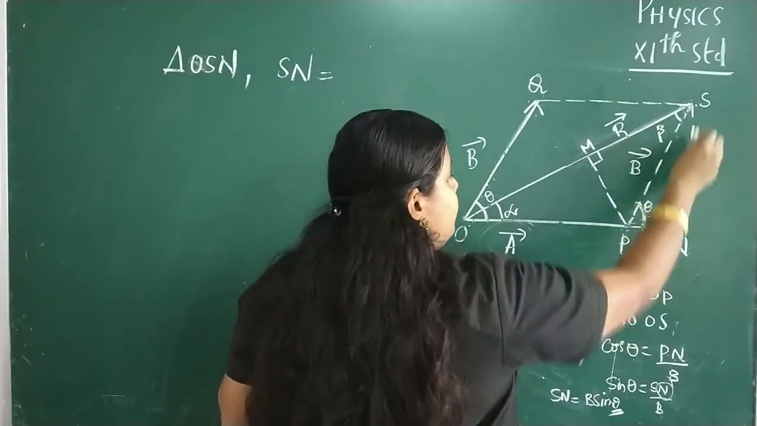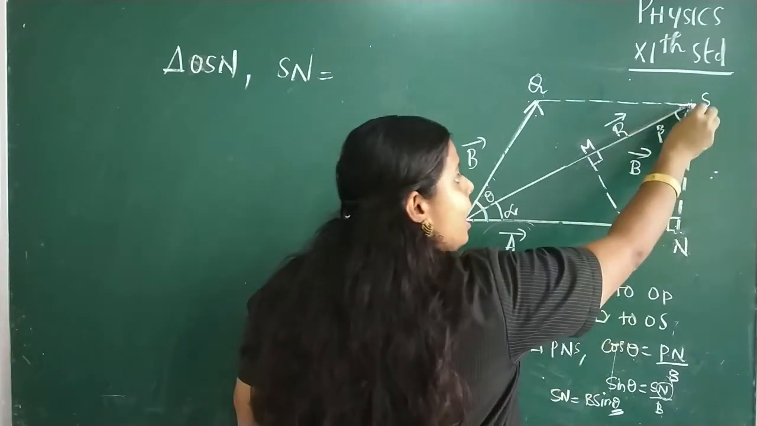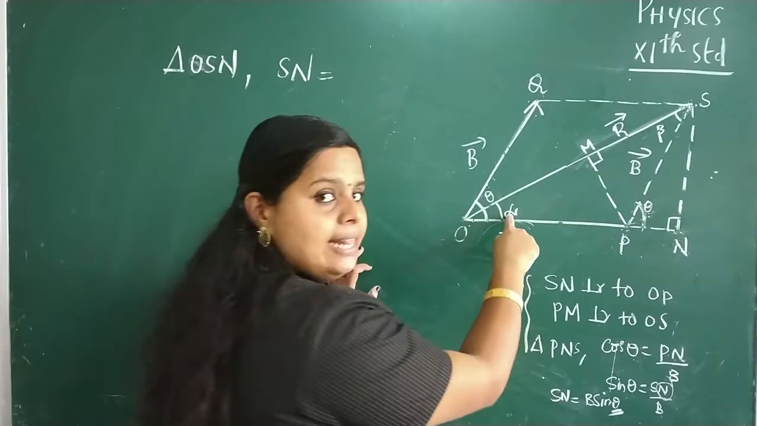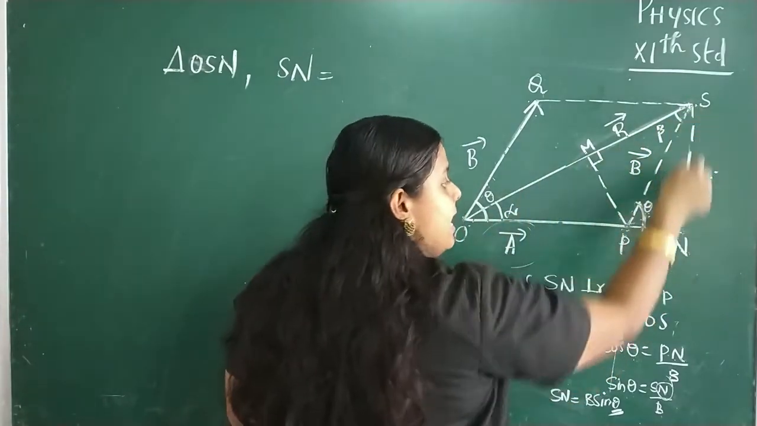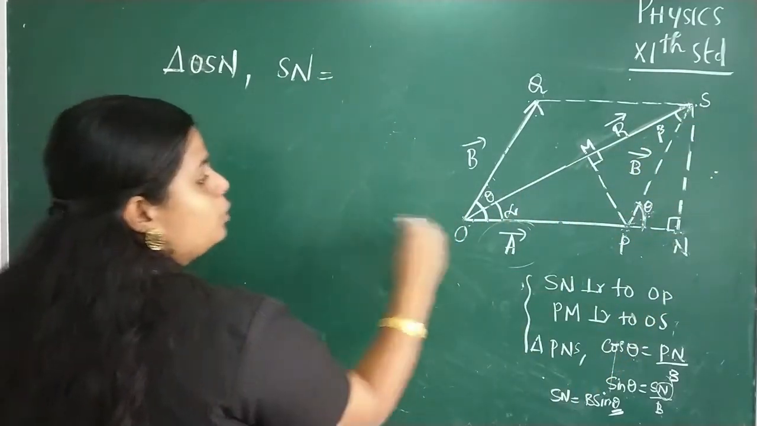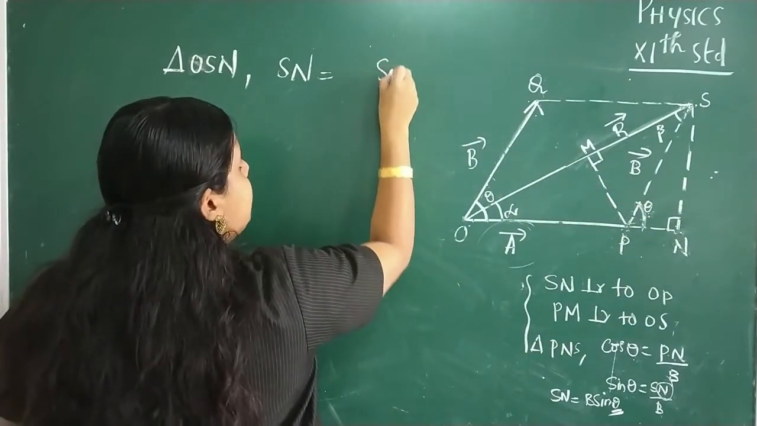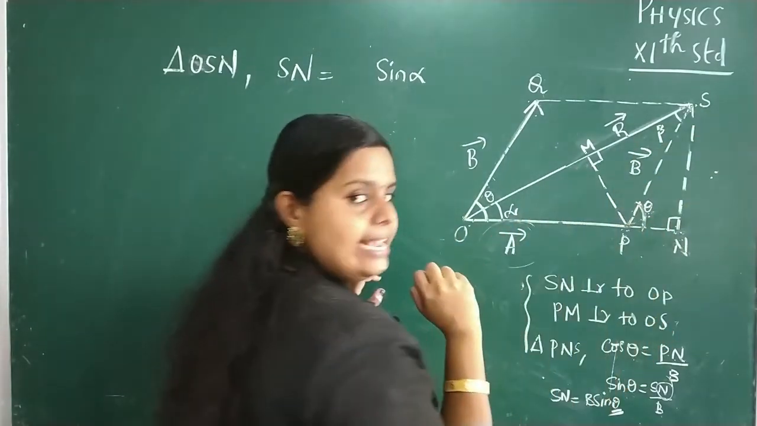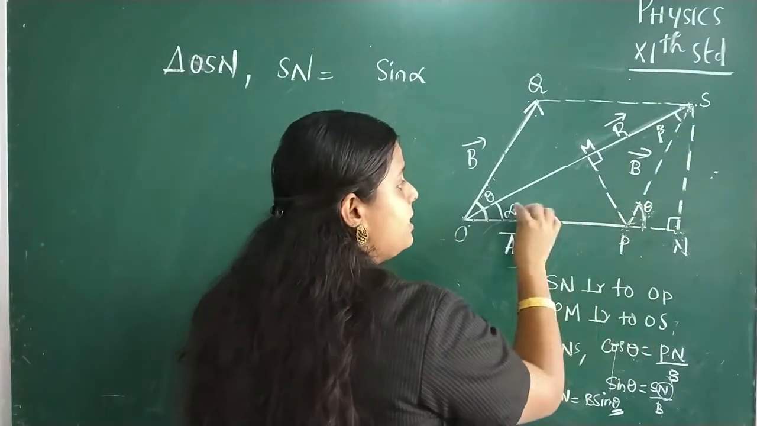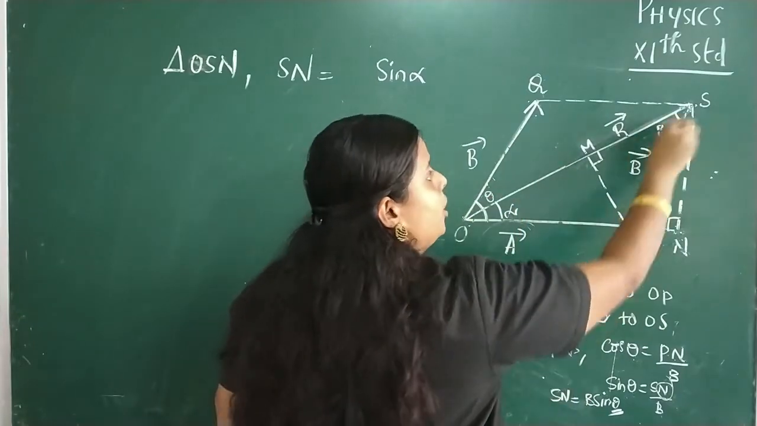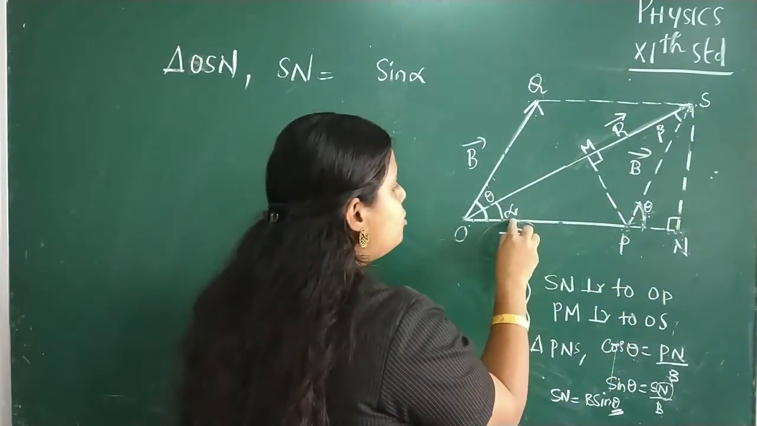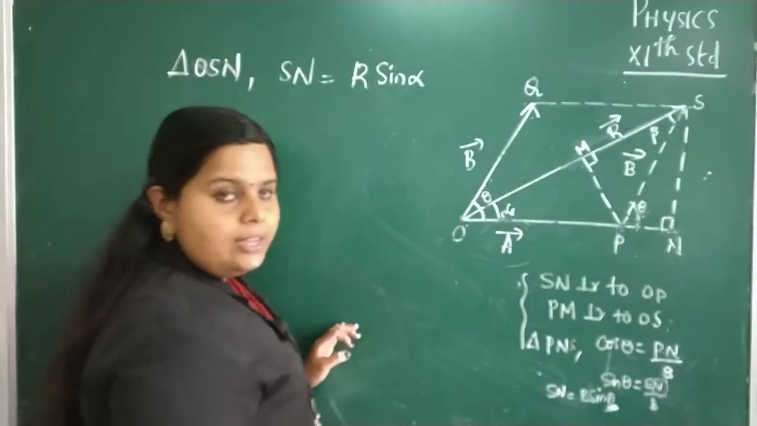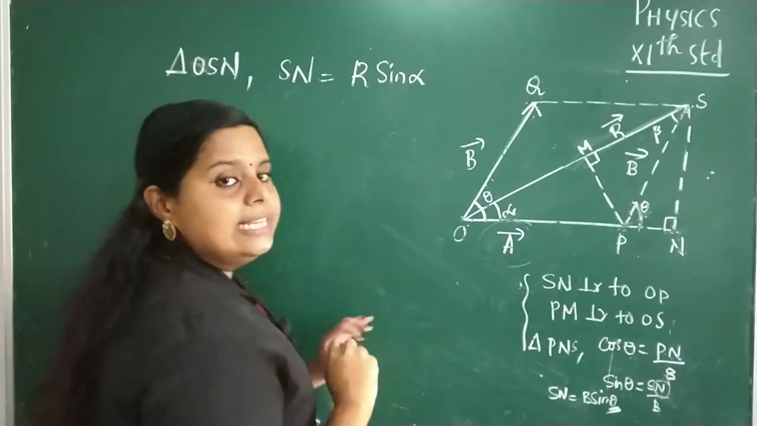So from the triangle OSN, we have to find out SN in terms of alpha. SN is the opposite side of the angle alpha, so we can write the term sin alpha. SN is sin alpha times the hypotenuse of this right angled triangle. The hypotenuse is R, so SN is equal to R sin alpha.